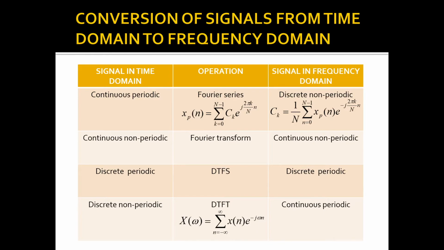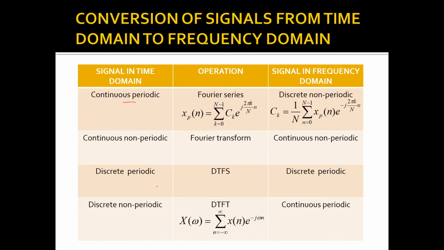If we have a continuous periodic signal in the time domain, then Fourier series needs to be performed and the output obtained is a discrete non-periodic signal. Next, if we have a continuous non-periodic signal in the time domain, we apply Fourier transform to get a continuous non-periodic signal in the frequency domain.